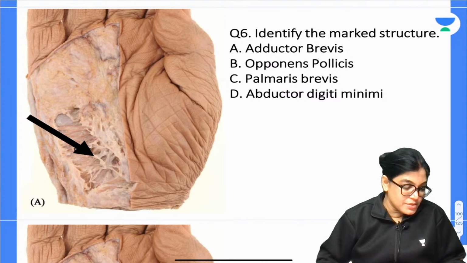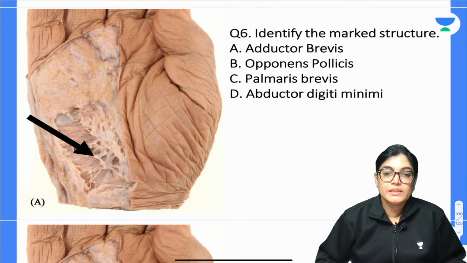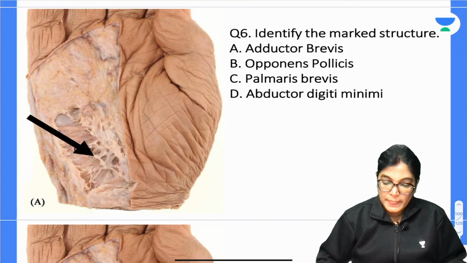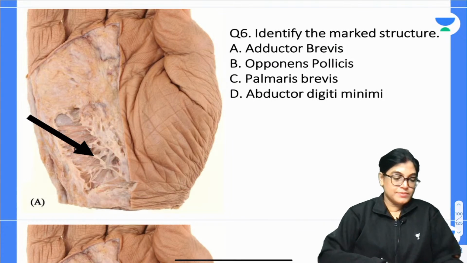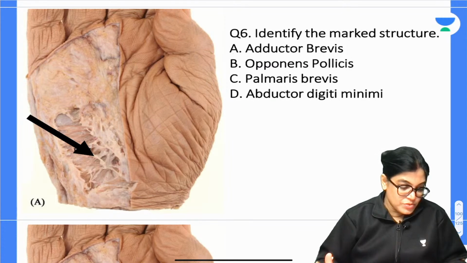Okay, I got an answer from Aadhaar, that is C. What about others? Which muscle tendon is this? I am waiting for the others to reply.